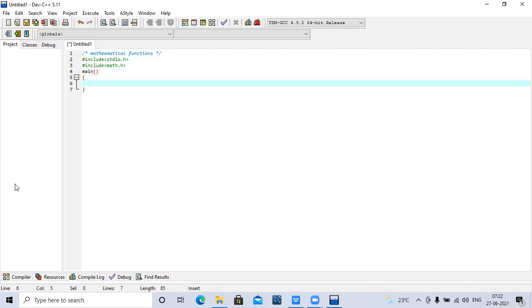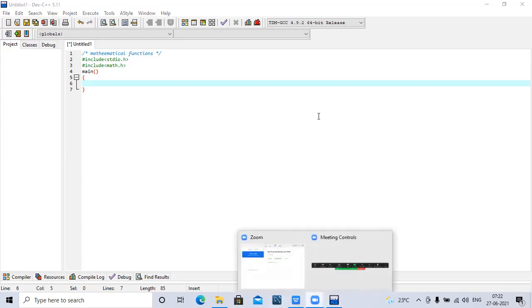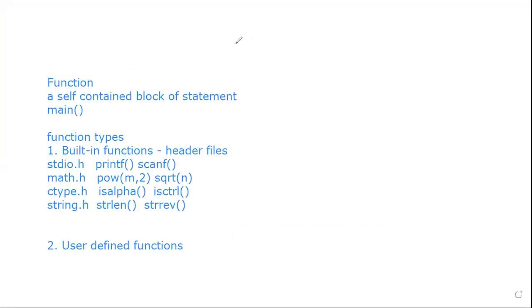Inside the main function, we have to write. So what are the different types of functions we have? We have a ceil function. I will first explain, then I will put it in code.